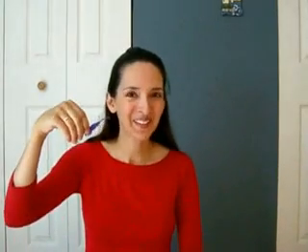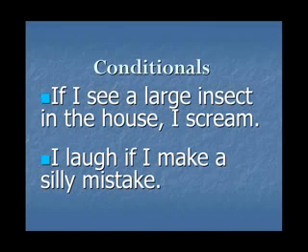For example, if I see a bug, I scream. I'm not going to scream unless there's the bug. Get it? So you have a condition, you get the result. So here are 2 statements from our quiz. These were my answers. If I see a large insect in the house, I scream. I laugh if I make a silly mistake. We said that conditionals have 2 parts, the condition and the result. So let's find those parts in these 2 statements.